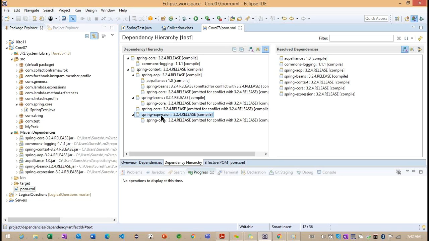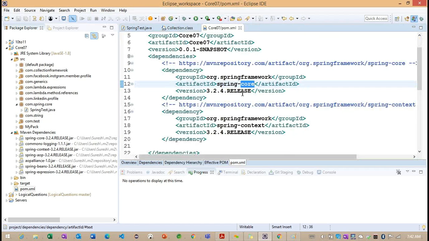But which one is suitable here? Which one can we add? Either we can go for Spring Core, or we can go for the Spring context. Instead of adding one by one, we can go for the Spring context, which internally has these many dependencies. So we don't want to add Spring AOP, Spring Beans, Spring Core, and Spring Expression explicitly. Everything we are going to get inside this particular context. Getting the point, this is very important.